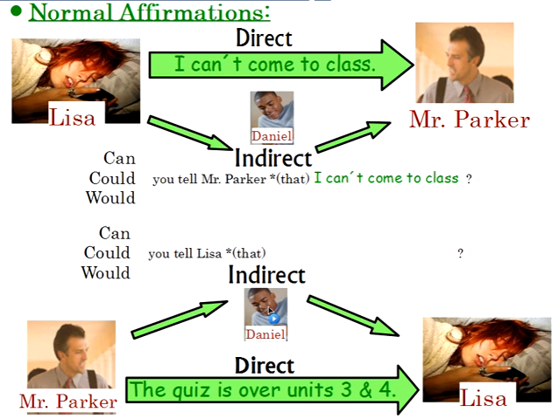So let's look at what he said. Again, he says, can you tell Lisa? Could you tell Lisa? Would you tell Lisa that the quiz is over units 3 and 4? So again, when I use a normal affirmation, for example, I can't come to class, the quiz is over units 3 and 4, nothing changes in the indirect request. The only thing I have to think about is using this type of grammar. Can you tell this person that? Or would you tell that person? And then you give the message, right? Good.